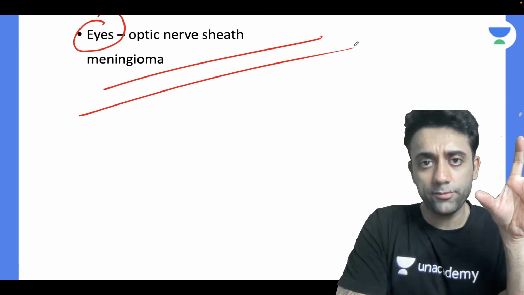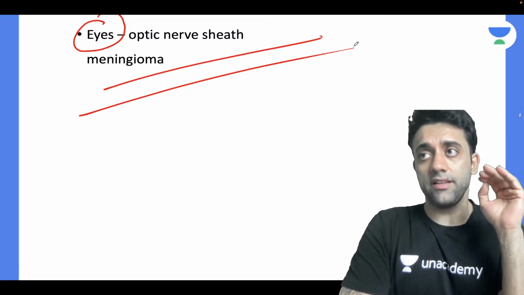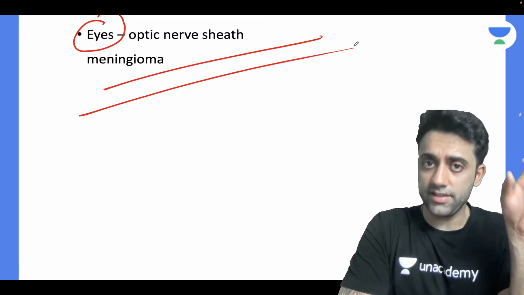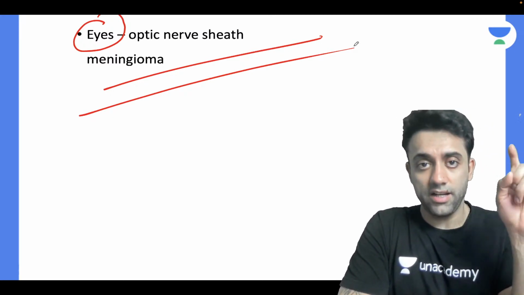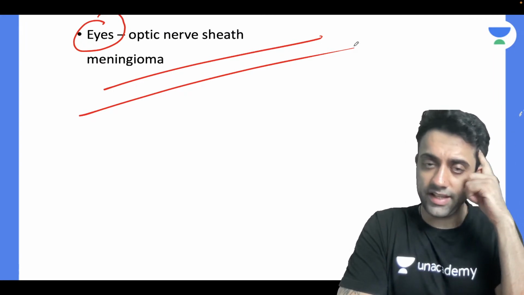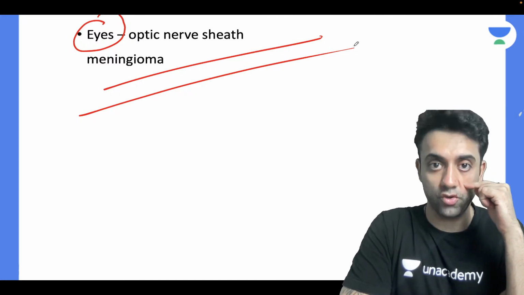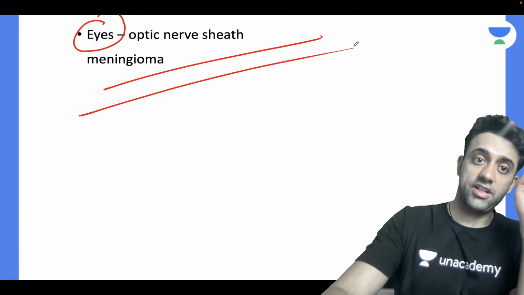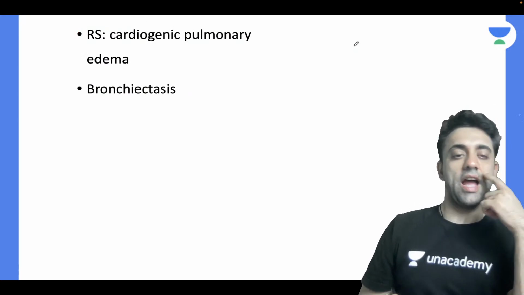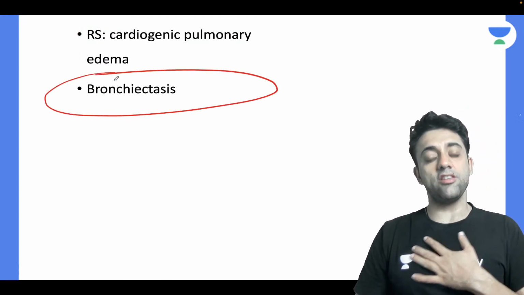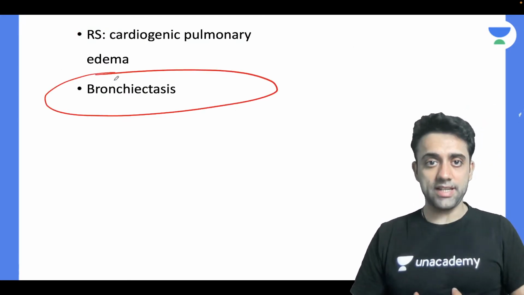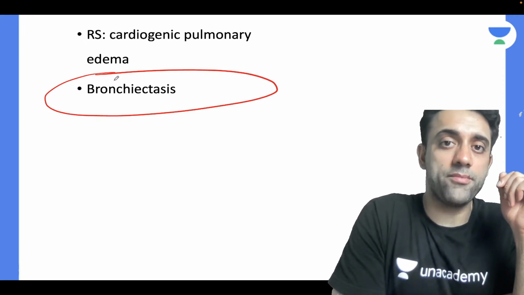Number one, Sturge-Weber syndrome with CNS calcification. In the eyes, optic nerve sheath meningioma. And in the lungs, in a case of bronchiectasis, we see the tram track sign.